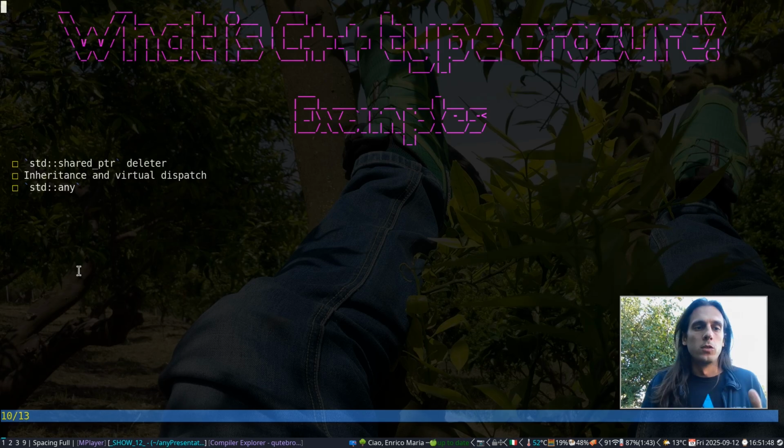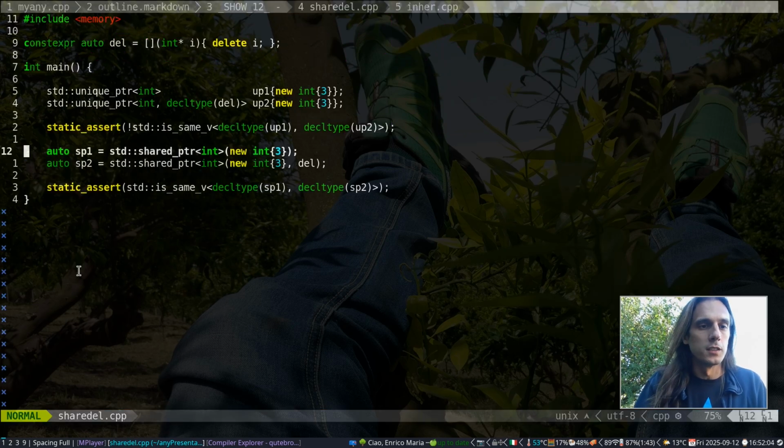So let's look at a few examples. Well, the last example is std::any precisely, but I will first give kind of an introduction for it. So the first example is shared pointer deleter. Why is that the case?